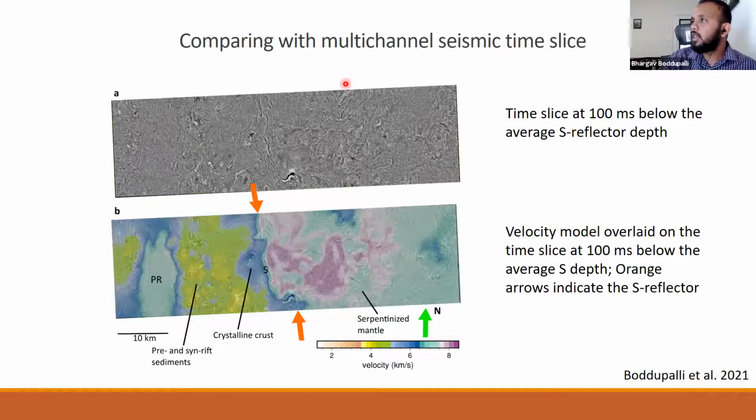Finally, we validated our data by overlaying it on the time slice. This is the time slice at a depth of 100 milliseconds below the average S reflector, and we can see the S reflector is here. We overlaid our velocity model on that, and we see there is a velocity change along the S reflector, and this is very well constrained. Not just that, even within the crust, we see there is a reflection, and the FWI has constrained this boundary also very well with the change in velocities.